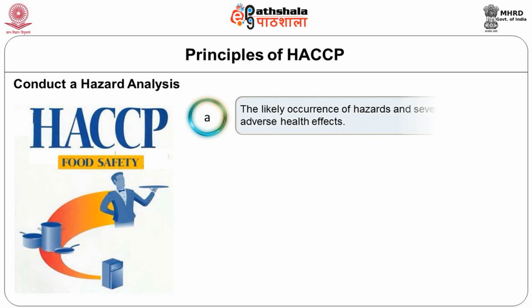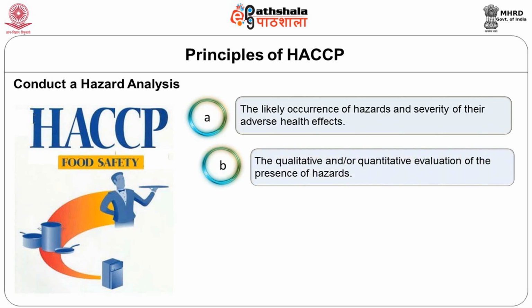The most important is the likely occurrence of the hazard in the food that we are processing, and the severity of its adverse health effects. Then the quantity or quality of the hazard, meaning the amount that can actually cause harm.